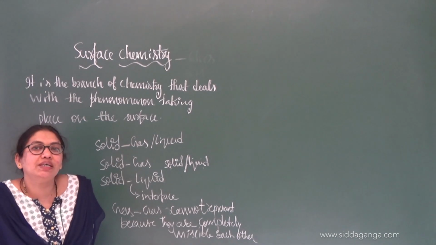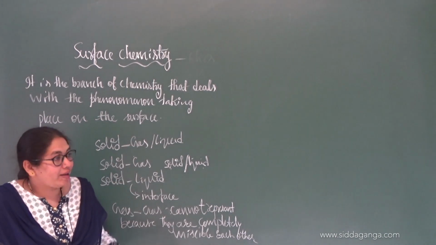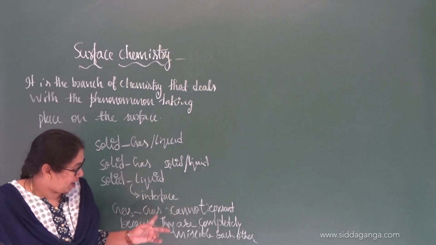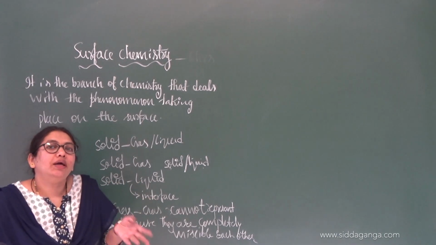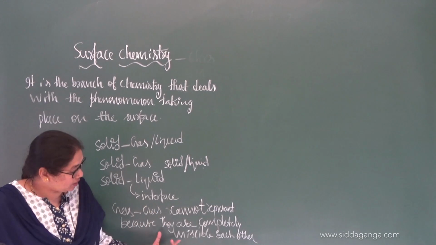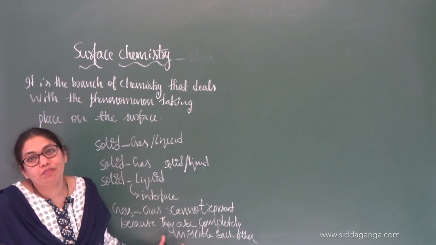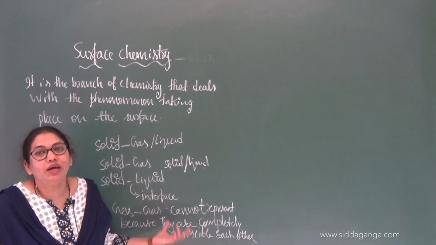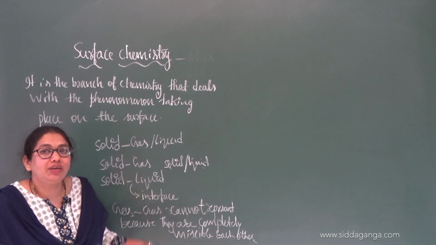They are a homogeneous mixture, just like our true solution. That means to say, except a true solution and a gas mixture, any other two substances possess an interface. Why can these not possess an interface? Because they are completely miscible with each other because of their homogeneous nature. So you understood the meaning of the interface, right?